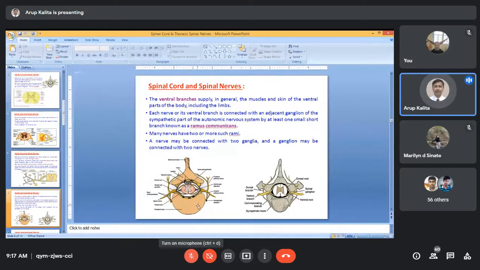A nerve may be connected with two ganglia, and a ganglion may be connected with two nerves. Now, what is the meaning of that? A nerve may be connected with two ganglia. So, a nerve is a very long structure. Suppose the nerve, have you, Om sir, talked about the nerves or not?